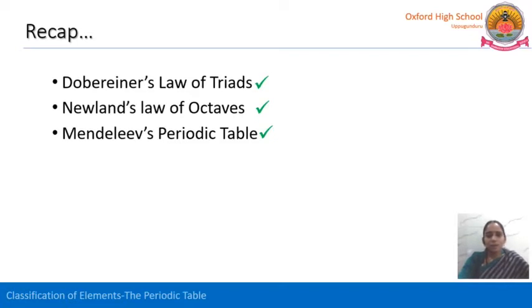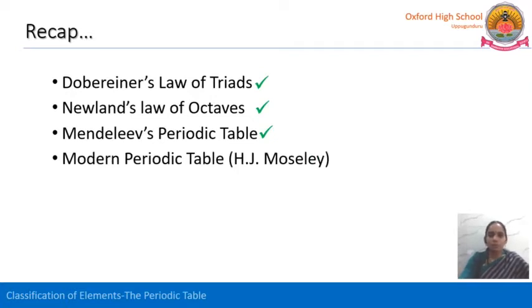And the major contribution is that he predicted the properties of a few elements and left spaces for those elements in his periodic table, and he corrected the atomic weights of a few elements. And then he explained anomalous series. In spite of all his contributions and salient features, a few drawbacks are there. Those are called demerits, and those only lead to a new form of periodic table, the modern periodic table.